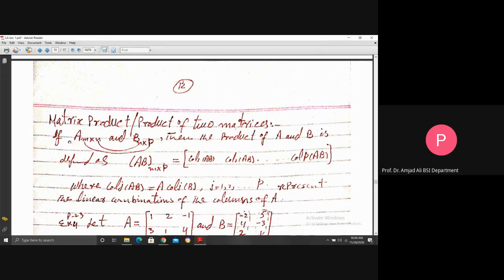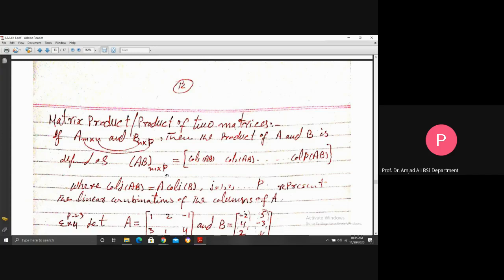Like you see, if A has size m by n and B has size n by p, the number of columns in A is equal to the number of rows in B. So multiplication is possible. Why is this constraint imposed for matrix multiplication? And the product size of AB will be the extreme one, that is m by p.